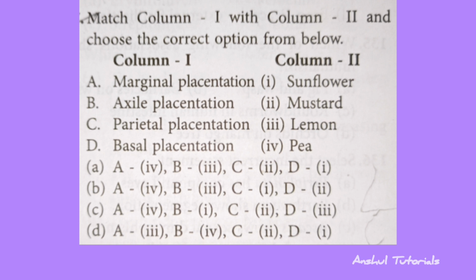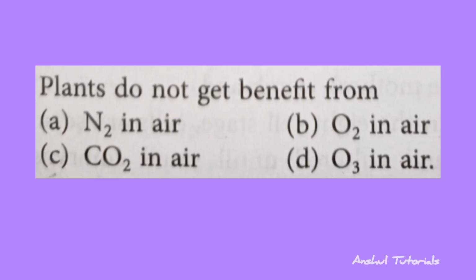So the correct answer is option A, that is marginal placentation in pea, axial placentation in lemon, parietal placentation in mustard and basal placentation in sunflower. And the next question is plant do not get benefit from. So the correct answer is option D, that is ozone in air.